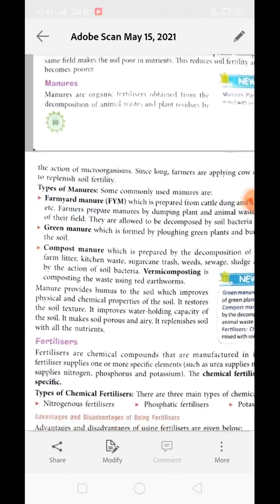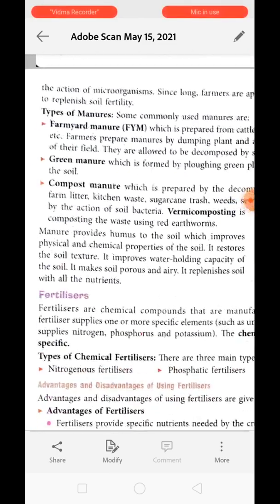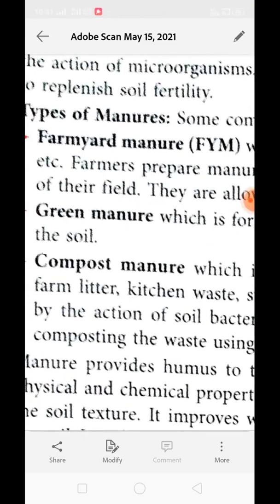Manure can be of many types. The first one is farmyard manure. As the name suggests, it comes from farms where the cattle are grown. All the waste coming from the farm, when decomposed by microbes and converted into manure, is termed as farmyard manure. For example, farmyard manure is prepared from cattle dung, urine, straw, leaf.